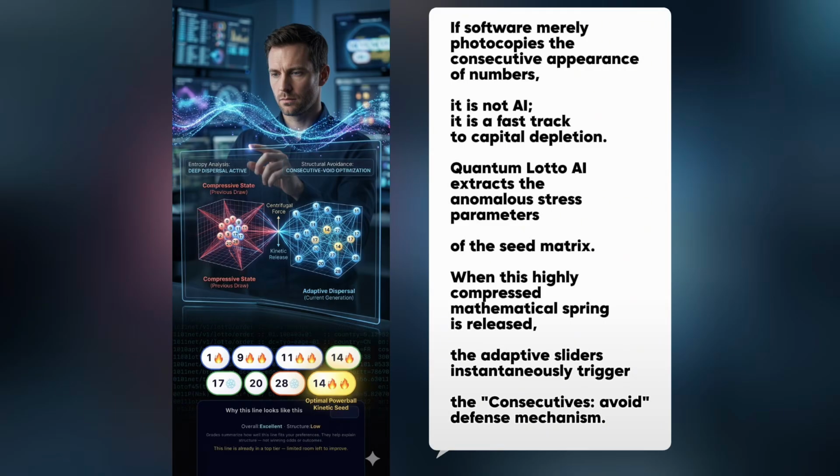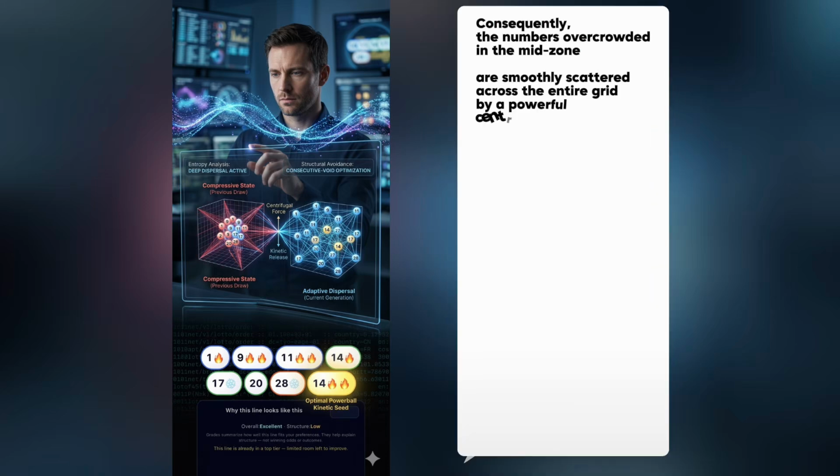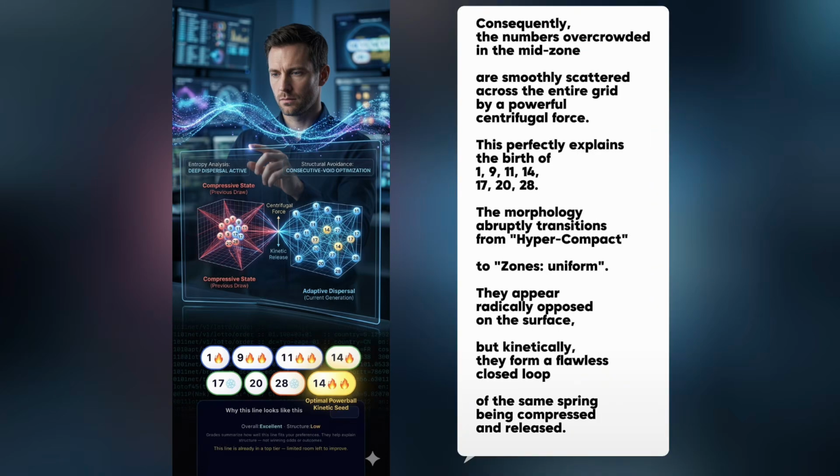Quantum Lotto AI extracts the anomalous stress parameters of the seed matrix. When this highly compressed mathematical spring is released, the adaptive sliders instantaneously trigger the consecutives avoid defense mechanism. Consequently, the numbers overcrowded in the midzone are smoothly scattered across the entire grid by a powerful centrifugal force. This perfectly explains the birth of 1, 9, 11, 14, 17, 20, 28. The morphology abruptly transitions from hyper-compact to zones uniform.